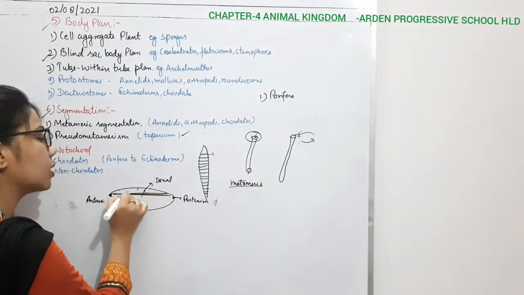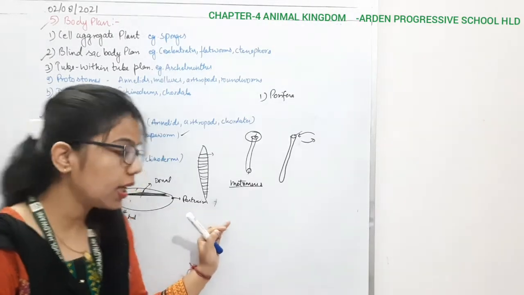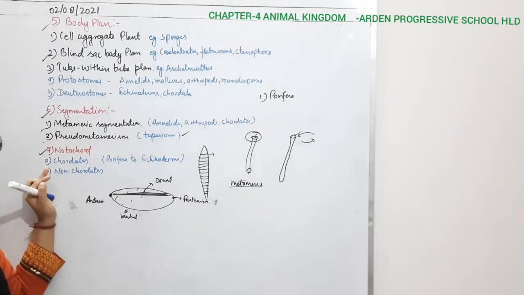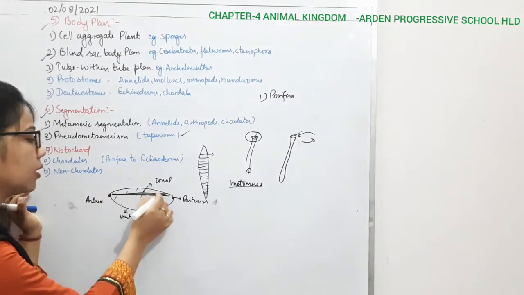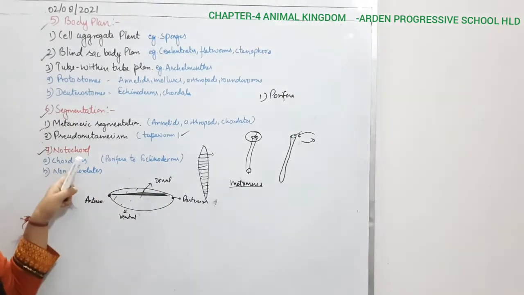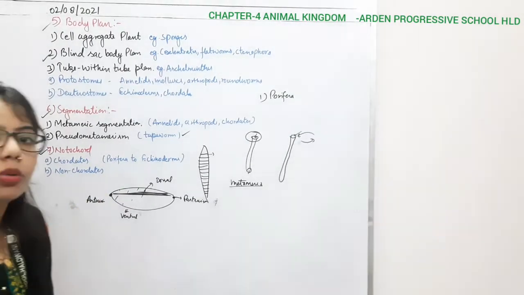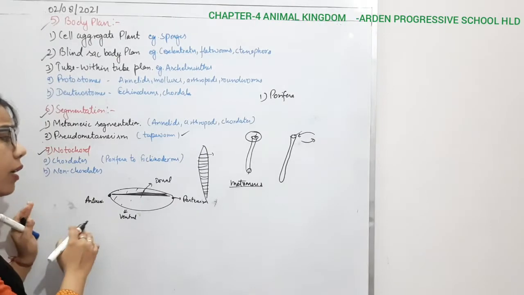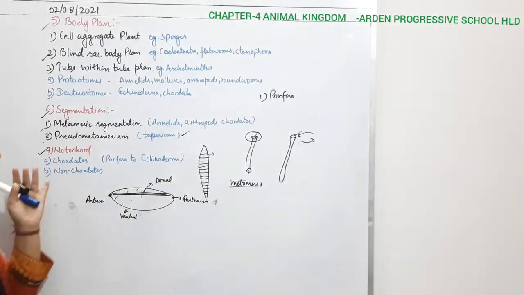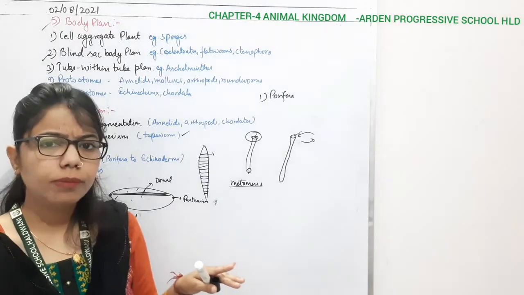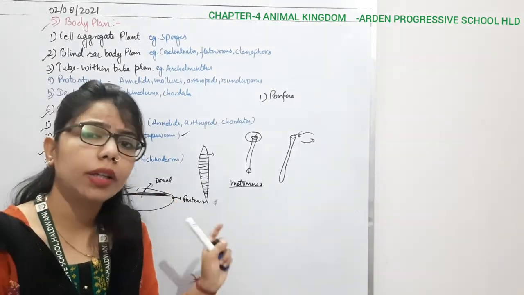So the notochord is a tube-like structure which you can see on the dorsal surface, starting from the anterior to the posterior end. Animals in which this rod-like structure is present, what will you call them? Chordates. And non-chordates are from Porifera to Echinodermata. Moving onwards from there, the notochord will transform into the vertebral column.